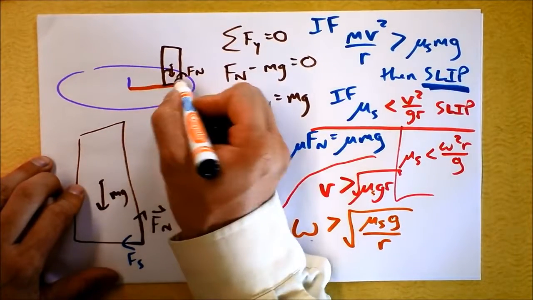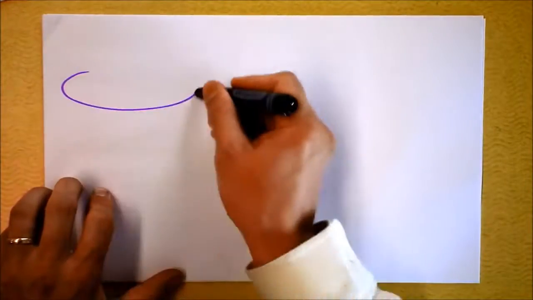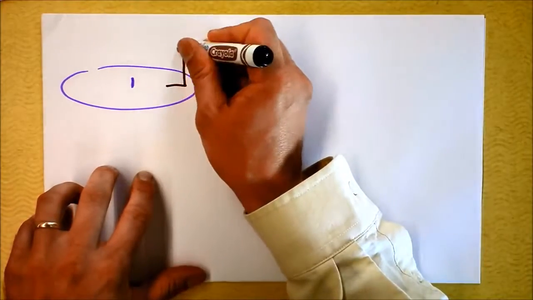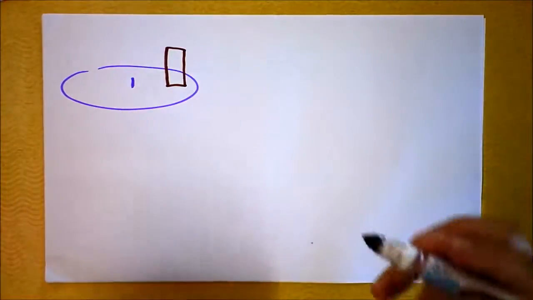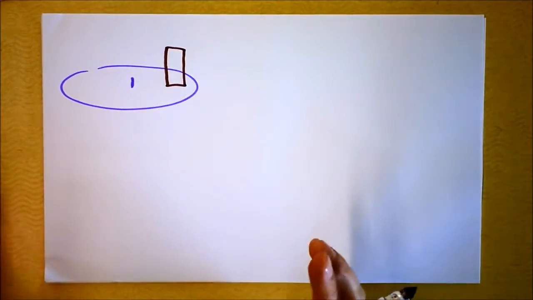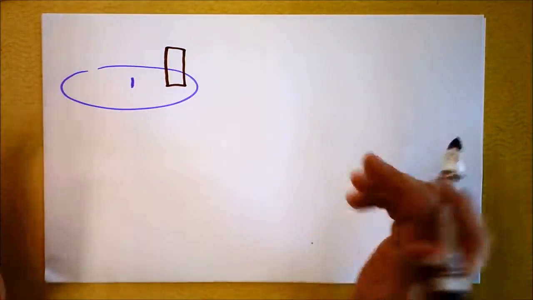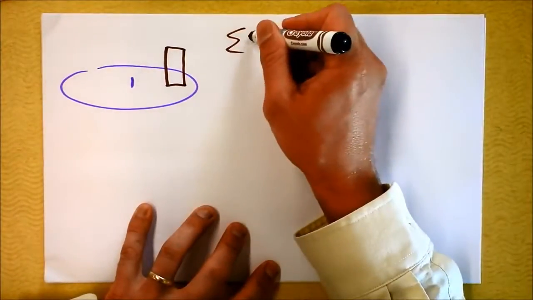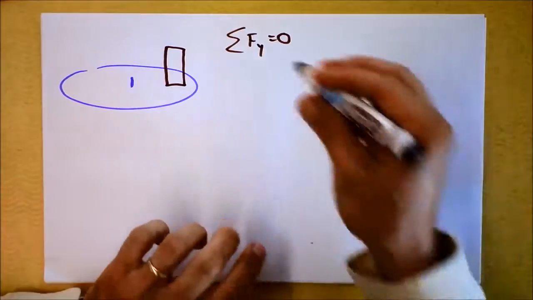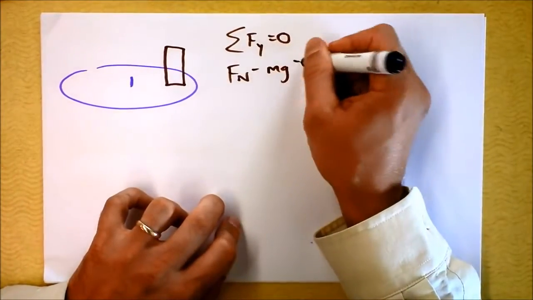Welcome to another exciting adventure of tip or slip, in which case we propose a much harder problem. Here's a turntable, here's a spindle in the middle of the turntable, and here's the thing that you have to worry about. I've placed a box on the turntable. Now, I was thinking about this on my bike ride and I thought, wow, what a cool problem. If it's rotating, then we know some things. We know that the net force in the y direction is 0, right? And that gives us that the normal force minus mg equals 0.